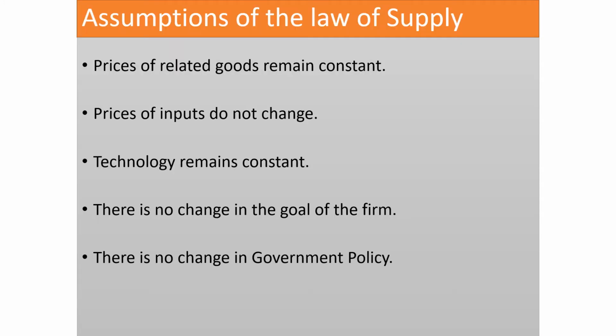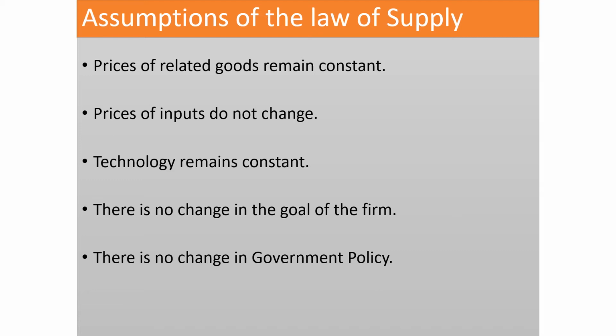Assumptions. Students, we have various assumptions of the law of supply when we are talking about the price of the commodity and the quantity supplied of the commodity. So the other factors should always remain constant, and what are those factors? The price of related goods, that is your complementary and substitute goods, will remain constant when we are considering the law of supply. As we know, the law of supply only talks about a change in the price of its own commodity, so the price of related goods should remain constant.